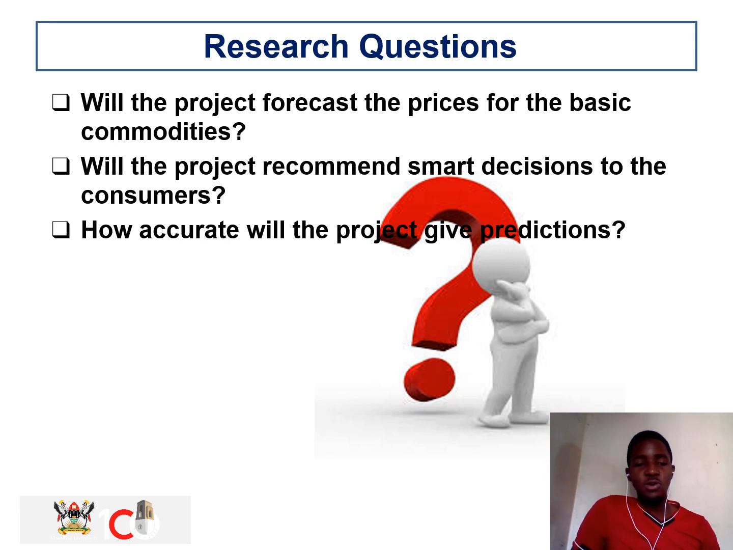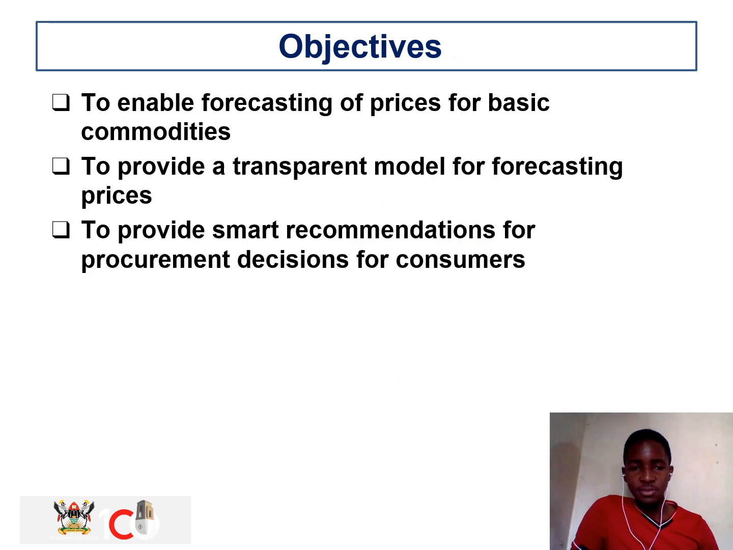And our third research question is, how accurate will this project give the predictions? We shall be evaluating our project with various evaluation metrics, which will include precision, accuracy, the F1 score, and the root squared error. All these and others will help us show how accurate our model is.